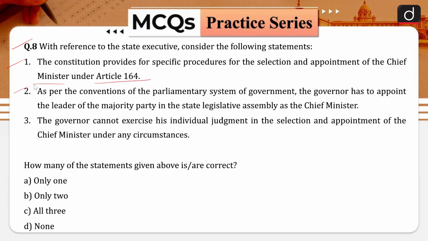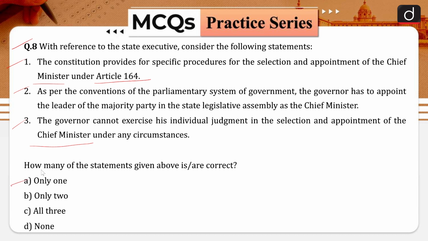Statement number 2 is, as per the conventions of the parliamentary system of government, the governor has to appoint the leader of the majority party in the state legislative assembly as the chief minister. Statement number 3 is, the governor cannot exercise his individual judgment in the selection and appointment of the chief minister under any circumstances. How many of the statements given above are correct?